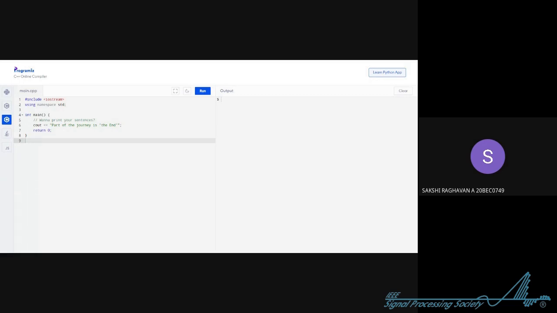The code execution actually begins from here. When the compiler is compiling and executing the code, it will refer to the library it has to use to execute all the code that has been written, but this is the part it has to start executing from. So the compiler knows from this int main, and every C++ program has this.